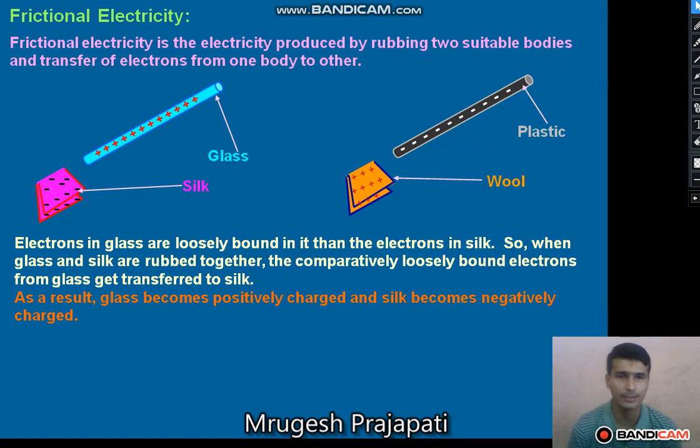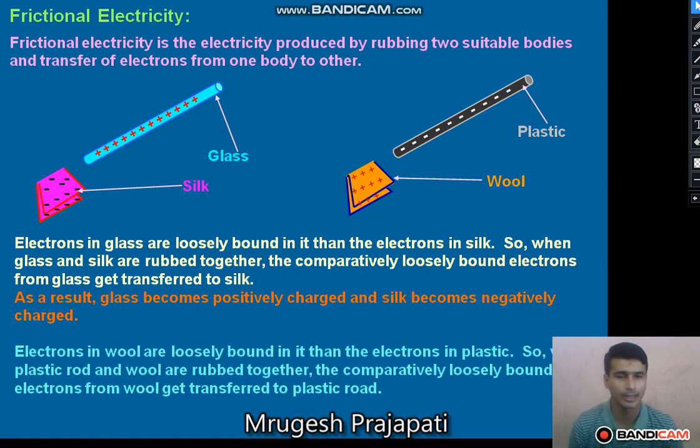How does this happen? Similarly, when the plastic rod is rubbed with the woolen cloth, some of the electrons from the woolen cloth transfer to the plastic rod, and the excess number of electrons in the plastic rod makes it negatively charged, and the deficiency of electrons in the woolen cloth makes it a positively charged particle, right?